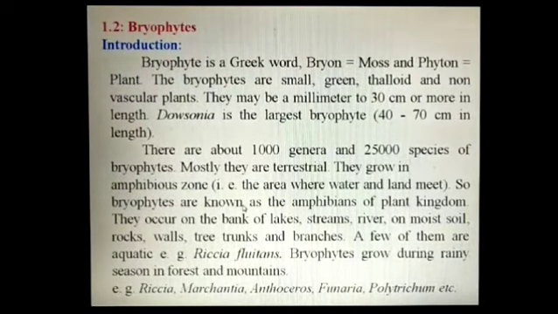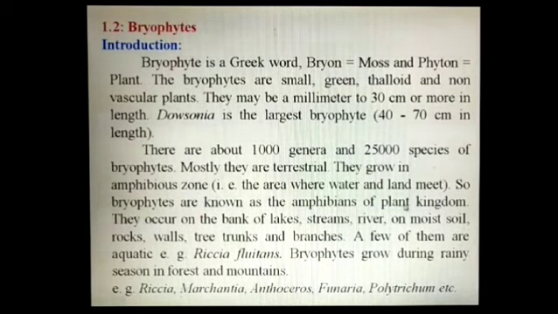Now bryophytes. Bryophyte is a Greek word. Bryon means moss and phyton means plant. The bryophytes are small, green, thalloid, and non-vascular plants. They may be a millimeter to 30 centimeters or more in length. Dawsonia is the largest bryophyte. There are about 1,000 genera and 25,000 species of bryophytes. Mostly they are terrestrial. They grow in amphibious zone. So bryophytes are known as the amphibians of plant kingdom.